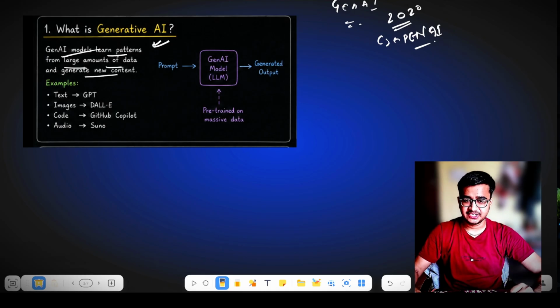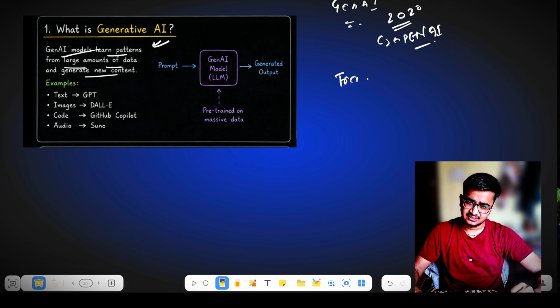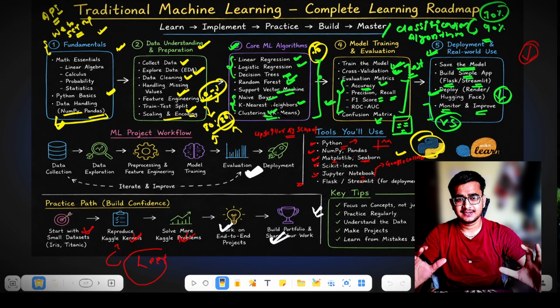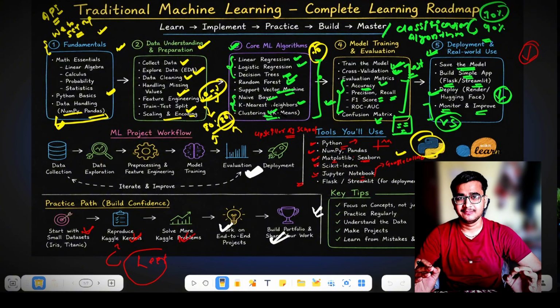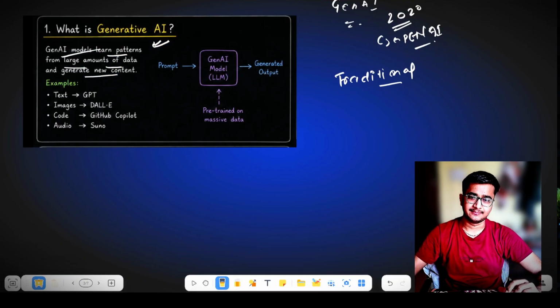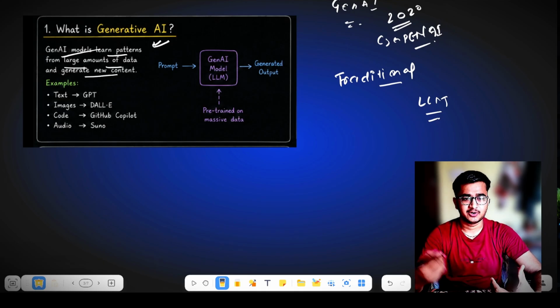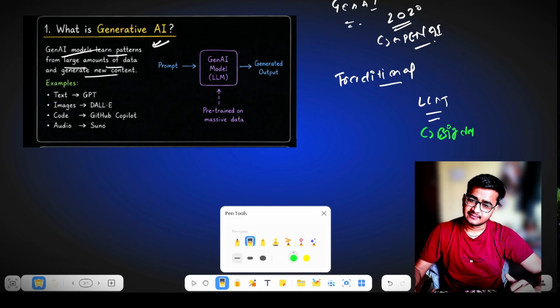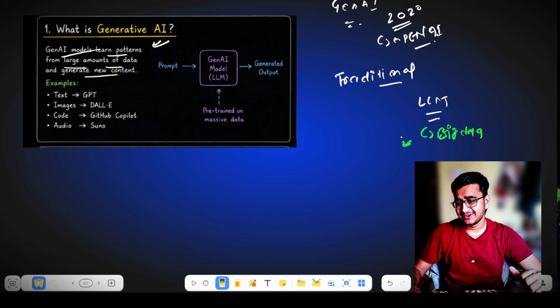Generative AI is somewhat similar to the traditional machine learning that you have learned. If you haven't watched the traditional machine learning roadmap, we have discussed it on this channel. This is the complete traditional machine learning model, where we are building a model based on the data that we had. But in generative AI, we are using an LLM, a large language model, which is trained on big data. So it is somewhat similar to the traditional model, but trained over big data.